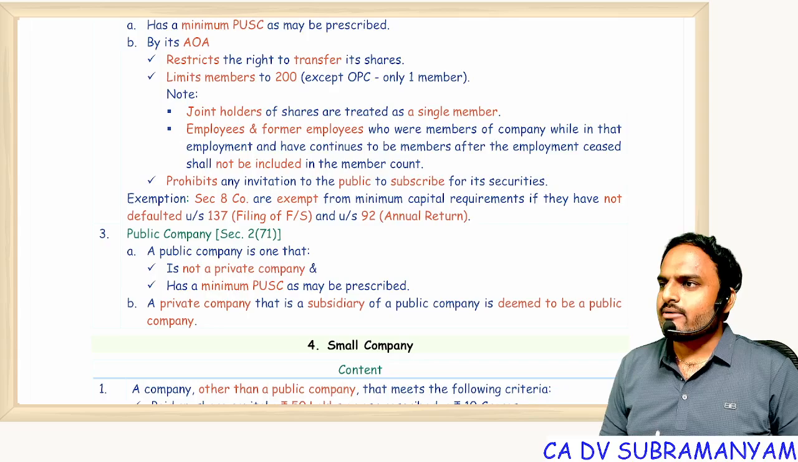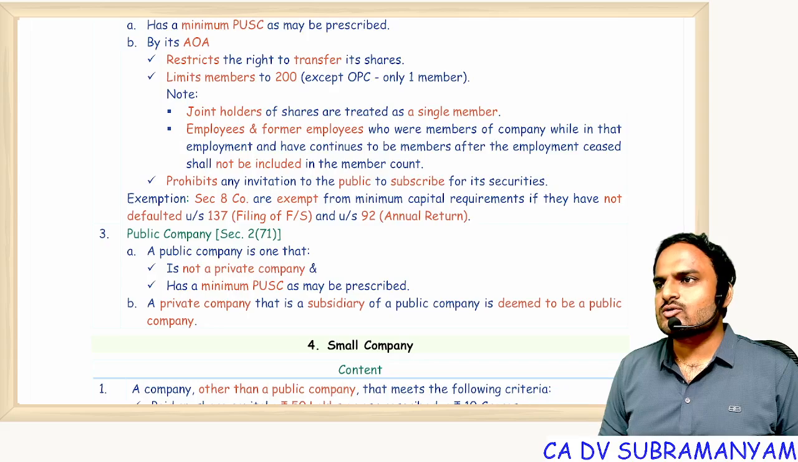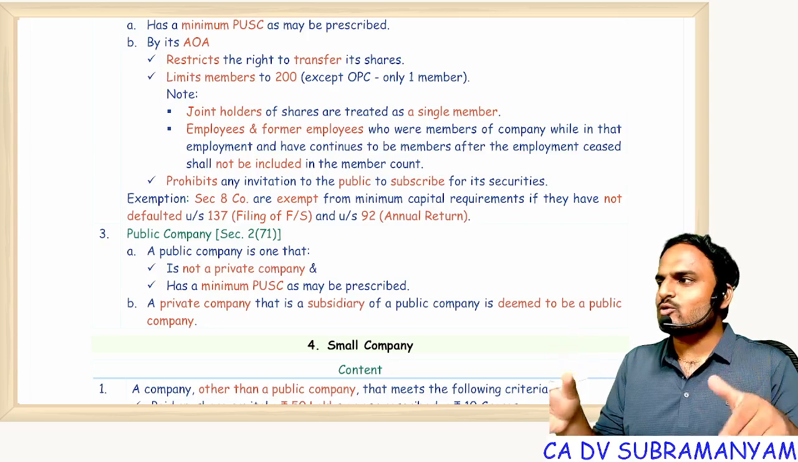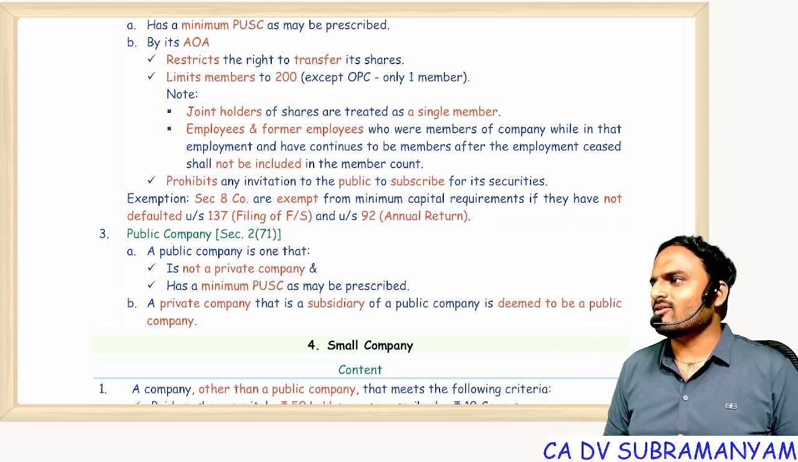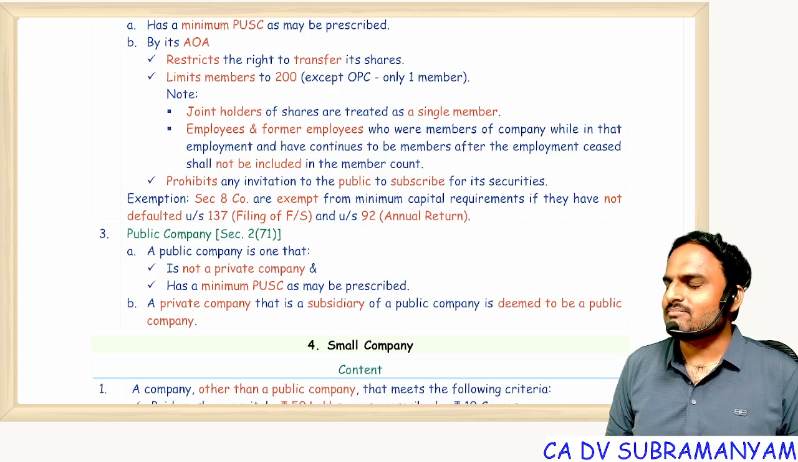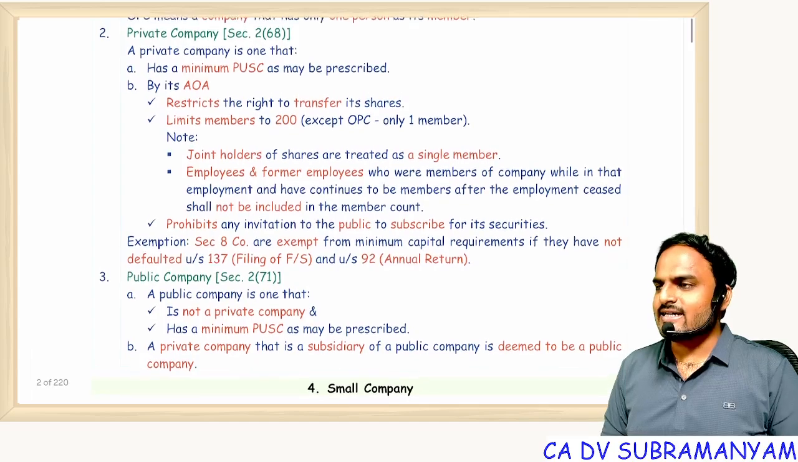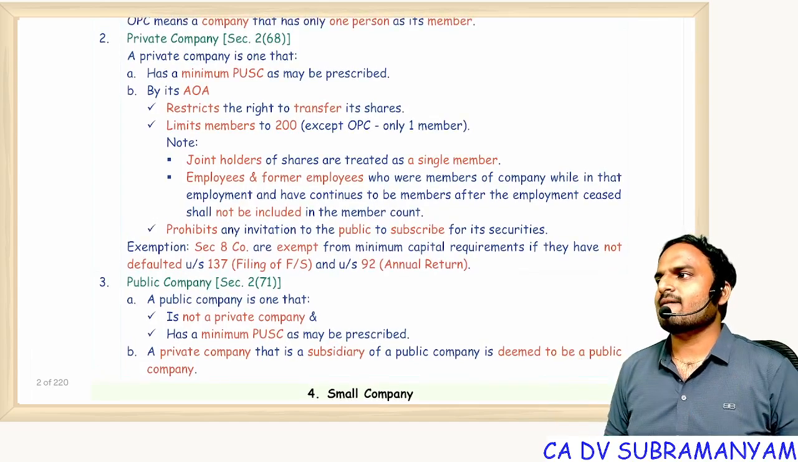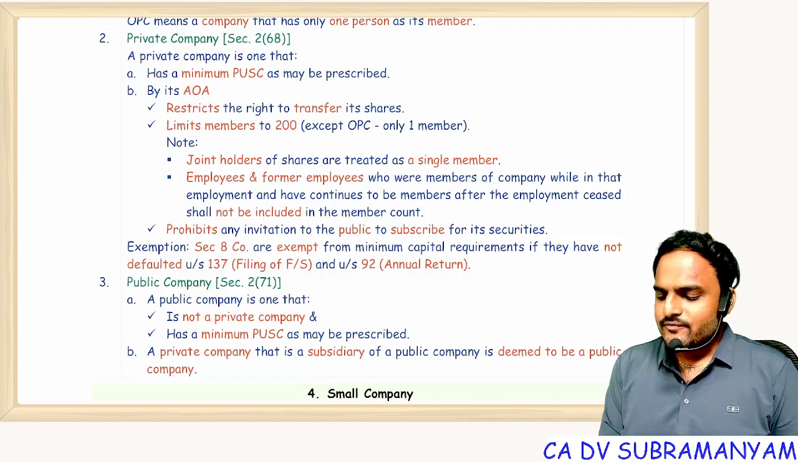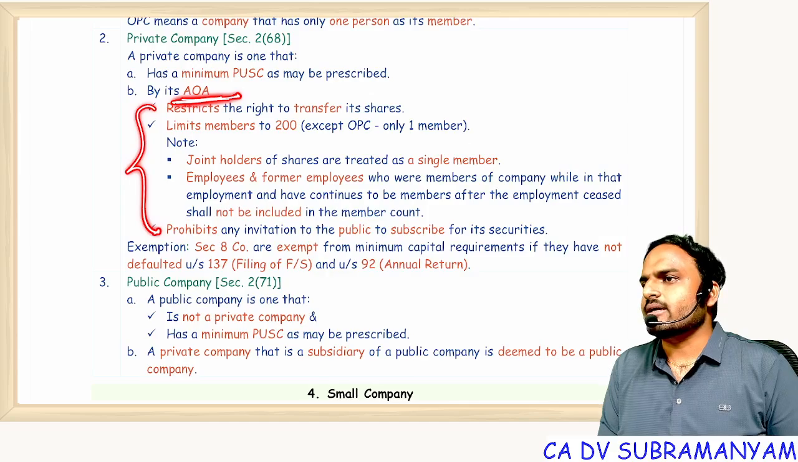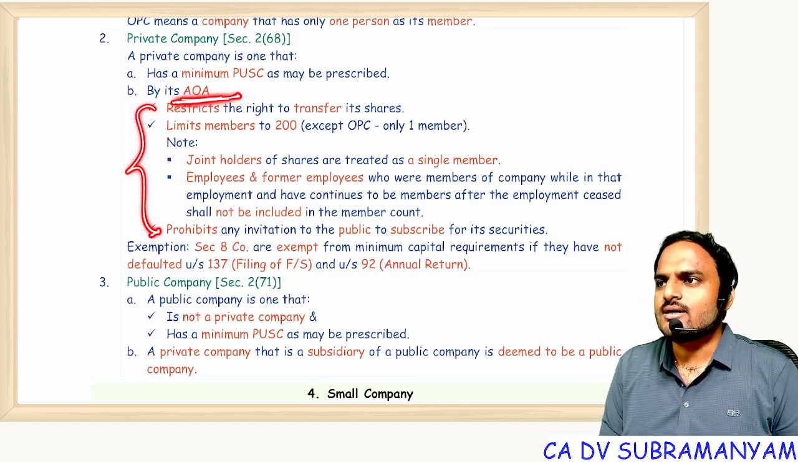If the name ends with private limited, it's a private company. Acha? Government companies are not required to use the word private in their name. Section 8 companies are not required to use the words private limited at all. Then how will you classify whether a company is private or public? Our answer is on the screen itself. Exactly. If you take AOA, in AOA, if these 3 points are there, it's a private company. If these 3 points are not there, it's a public company.